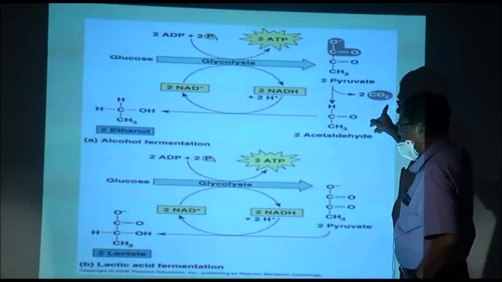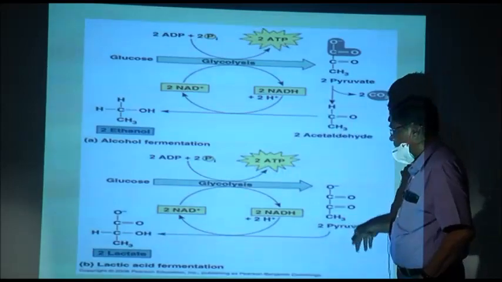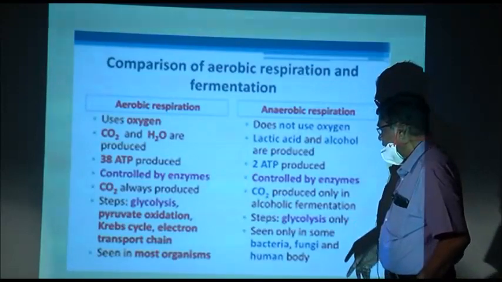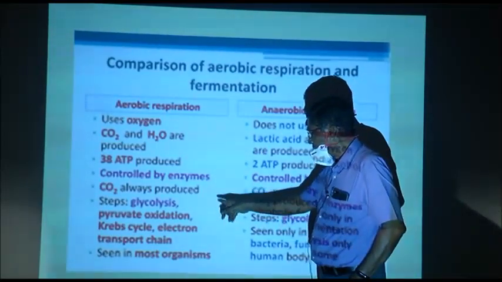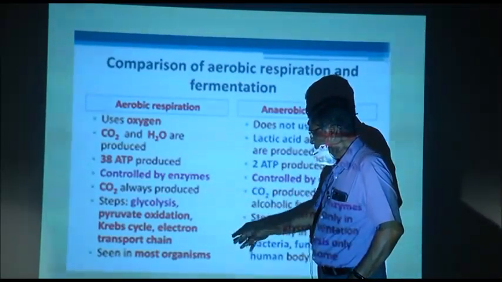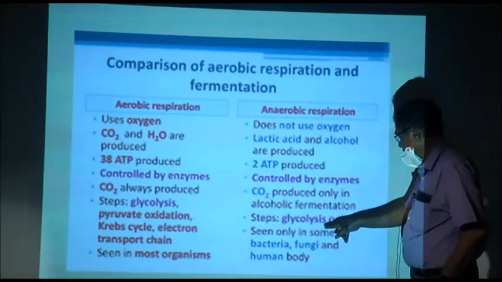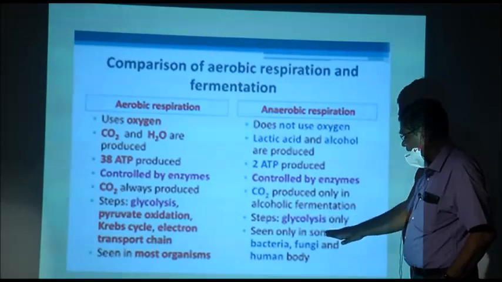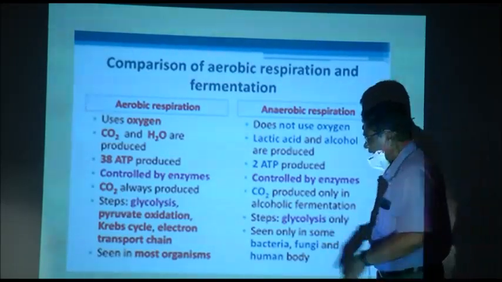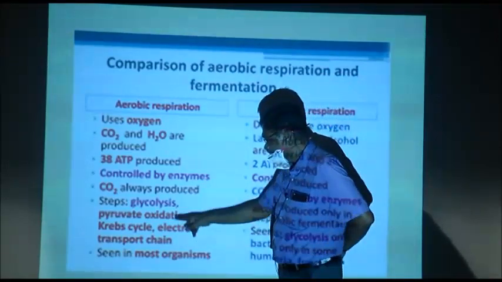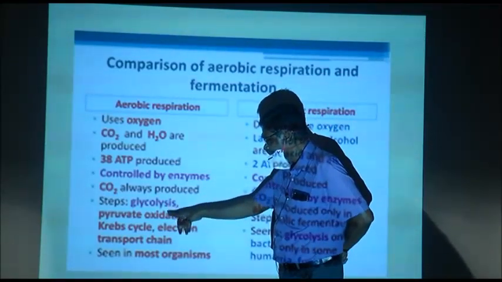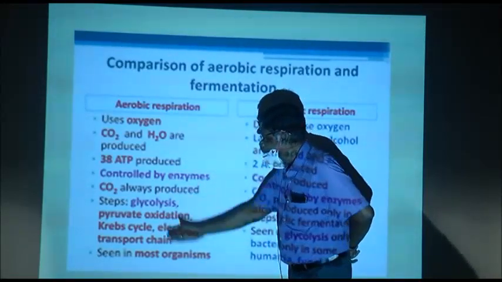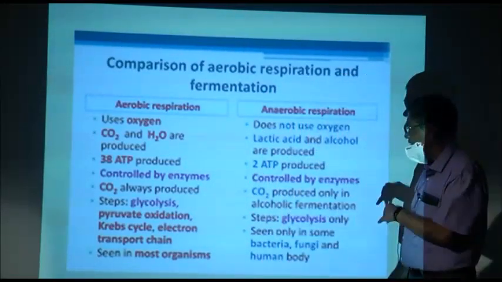Here carbon dioxide is produced, alcoholic fermentation, but here it is not produced. Now, here glycolysis, pyruvic oxidation, Krebs cycle, electron transport chain. Now, glycolysis only. This is seen in bacteria and fungi like yeast. But here glycolysis, pyruvate oxidation, Krebs cycle, electron transport system, all are involved in aerobic respiration.